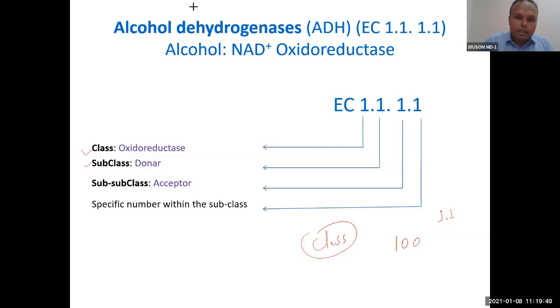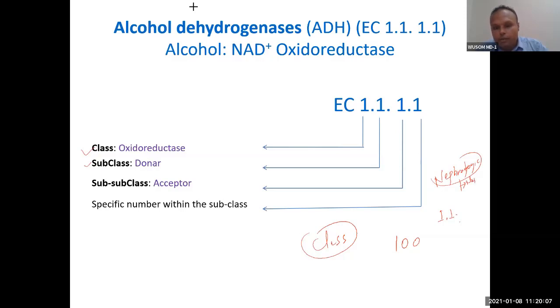Again, the third number is the sub-subclass. Among them also there are many, like nephrologists. Let's say 1 means nephrologist, and among those nephrologists, some will be nephrosurgeons.